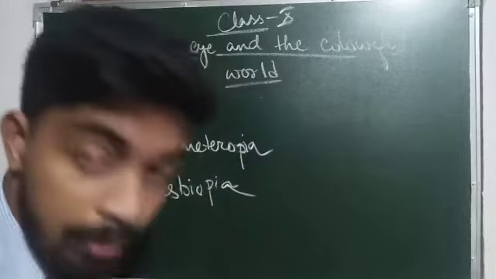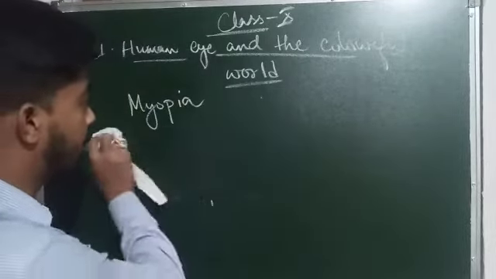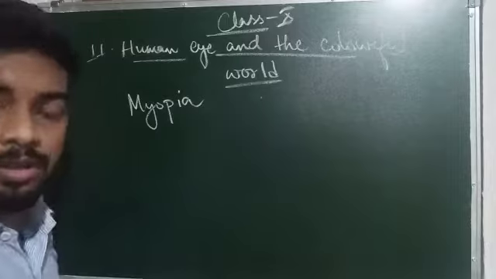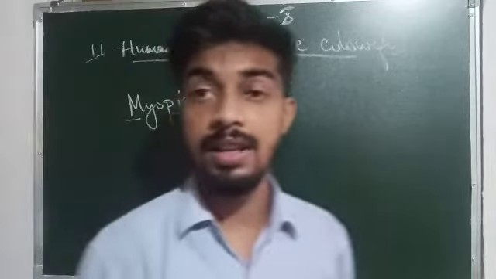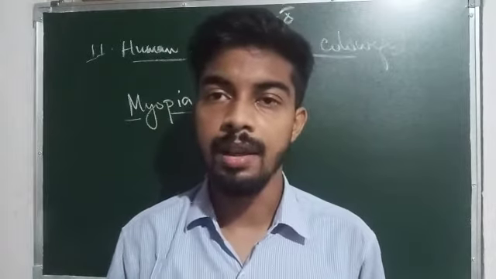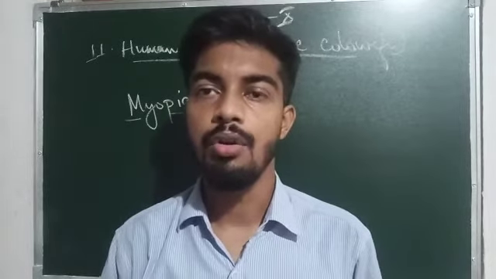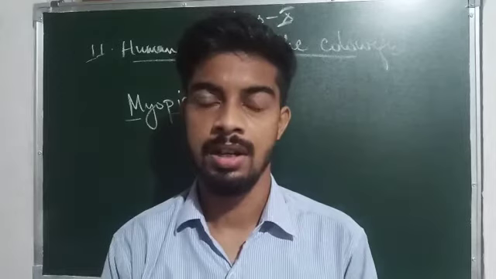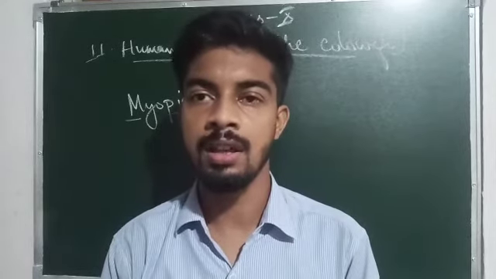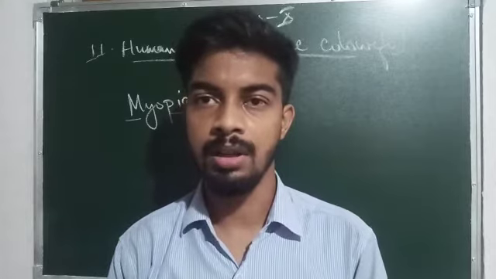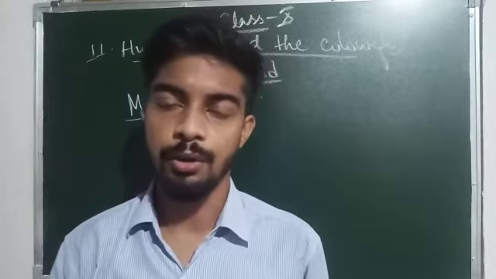So we'll go one by one, and first we'll learn about myopia. Myopia is the defect arising in a person's eye in which the person can see only the things which are near. That means if any object is within the near point, you might remember the near point and the far point of the human eye, which I told in the previous video.